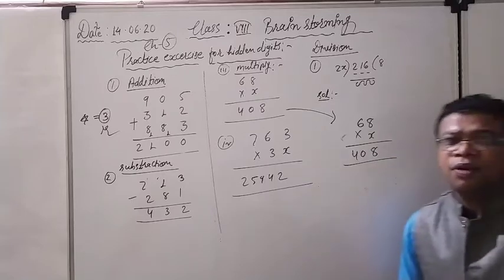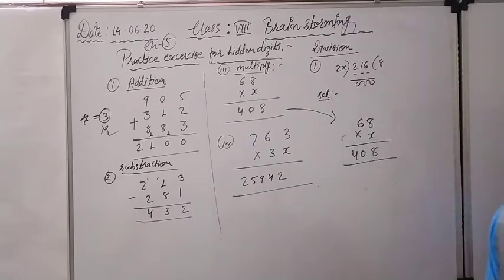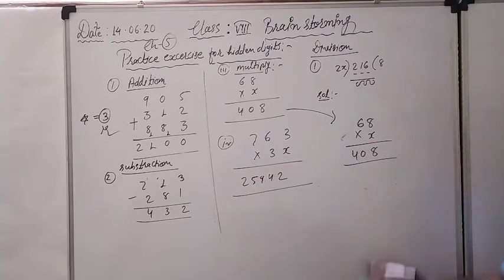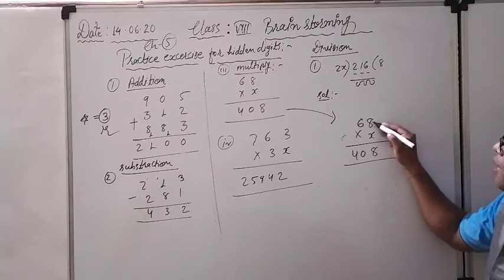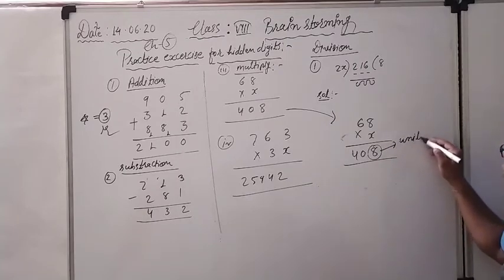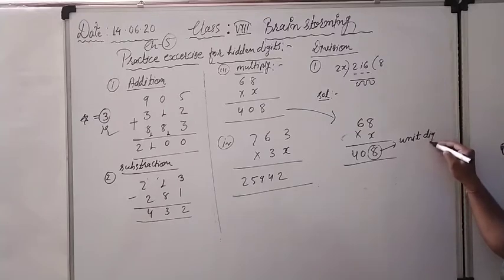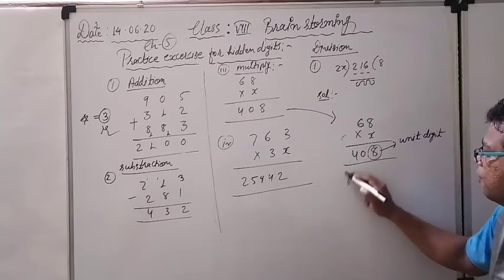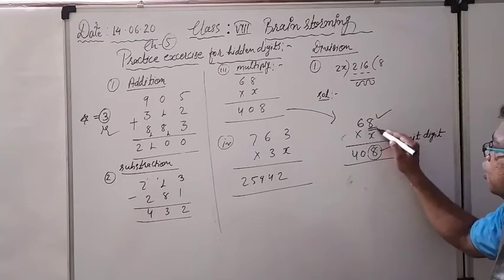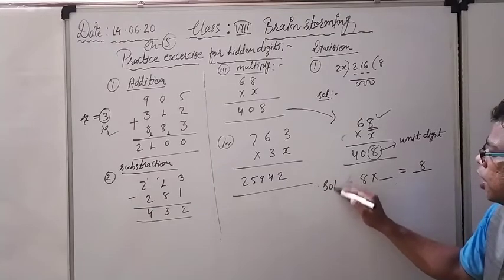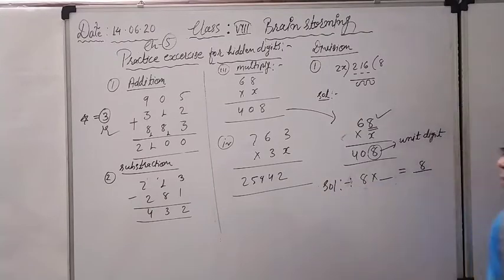408. Right now start thinking. A single digit is there, no problem. Either it will be 1, 2, 3, 4, 5, 6, 7, 8, 9, whatever it may be. When we are multiplying with 8, the role of the unit digit is very important here. We only have to select this unit digit, meaning 8 into what will give me again 8 here. This is the question, and this is the only thing you have to think about.